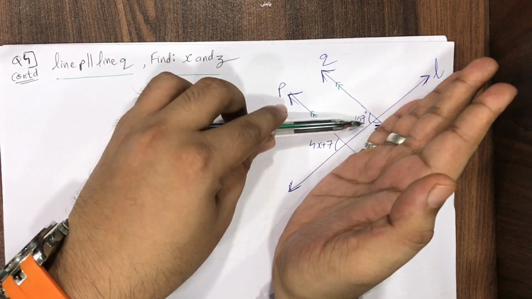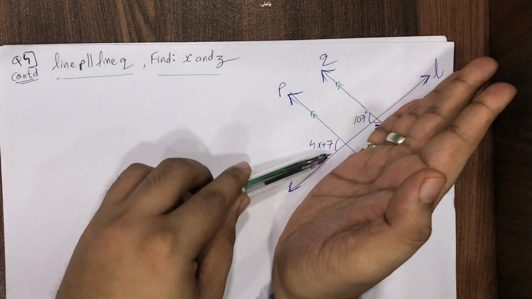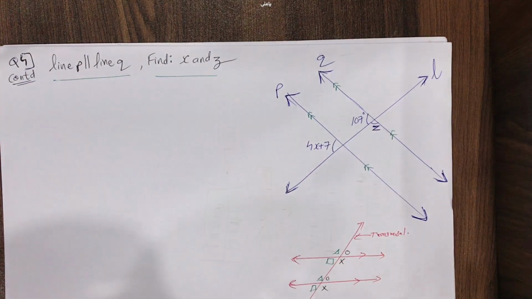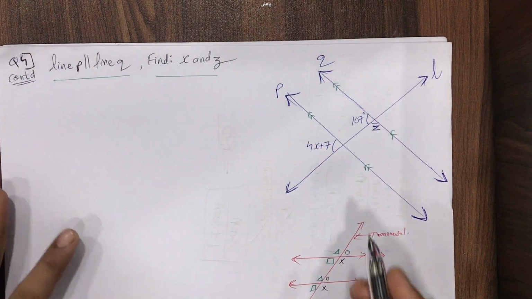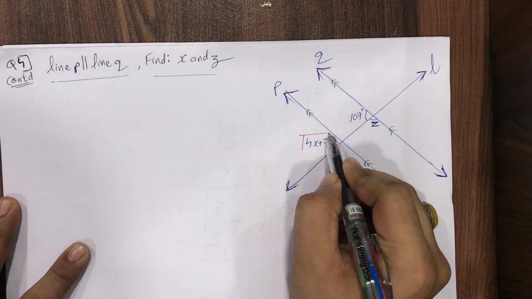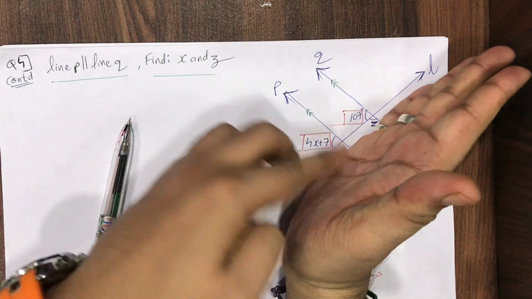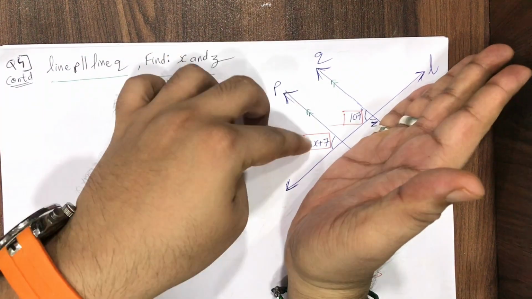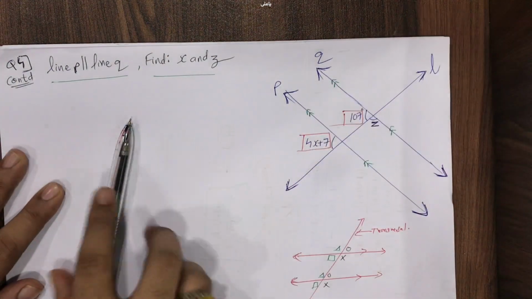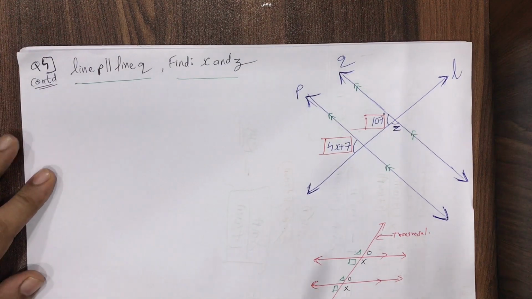So this 107 is below this line and 4x plus 7 is also below this line. Can I say, students, that this angle 4x plus 7 will be equal to 107? Both are on the left hand side and both are below the lines, so both are equal. Reason will be corresponding angles. Okay, so let's start.